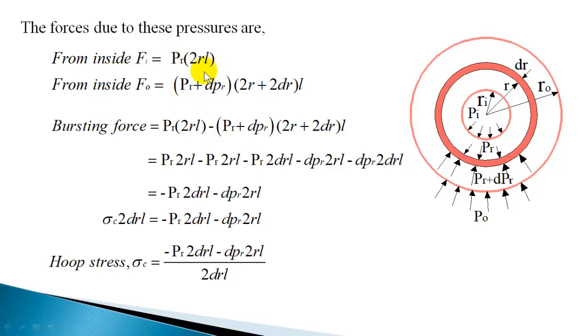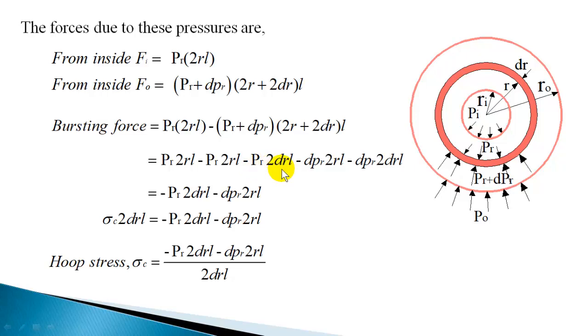So PR into 2RL minus (PR plus dPr) into (2R plus 2dr)L. If you expand this, PR 2RL is the first term, then PR 2drL, then dPr 2RL, and minus dPr 2drL. So I expanded this. Now PR 2RL minus PR 2RL, that cancels.